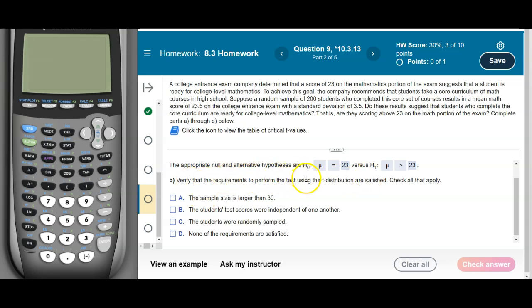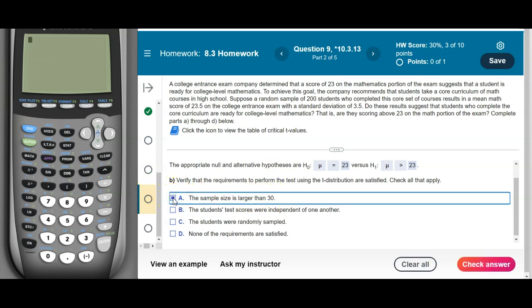All right, what are the requirements? The requirements: we have a bell curve and a randomly sampled distribution. I'm sorry, a random sample to create that distribution. So we have a sample that's larger than 30. It doesn't mention that the population is normally distributed, so the sample would need to be higher than 30 because we're not told that the population is normally distributed, and the sample is higher than 30 here.